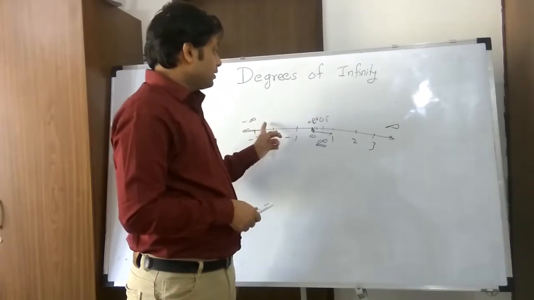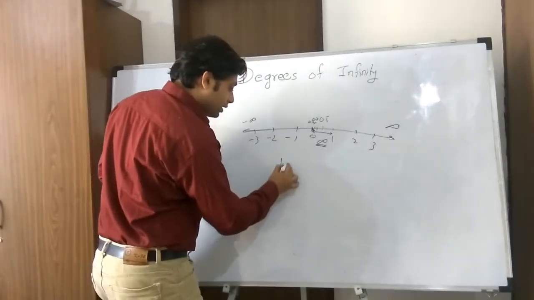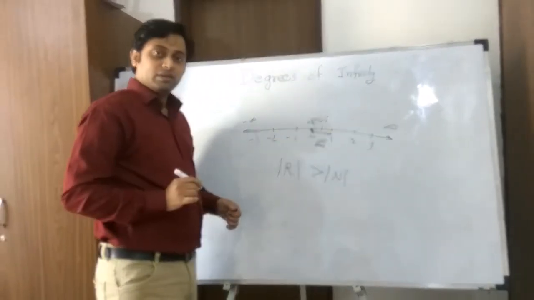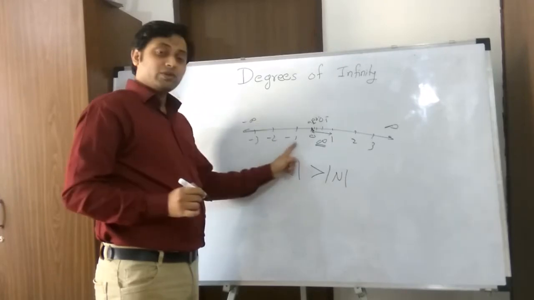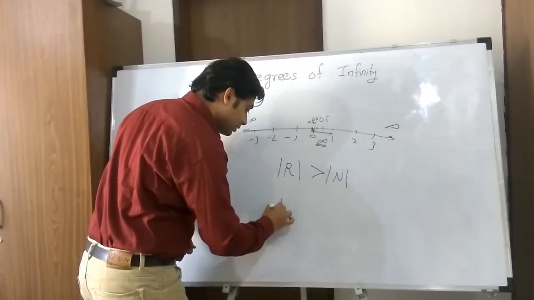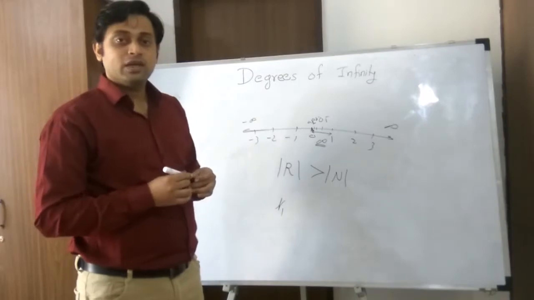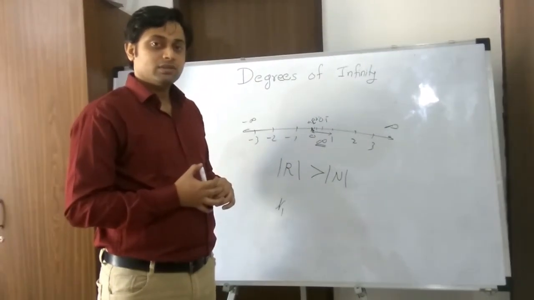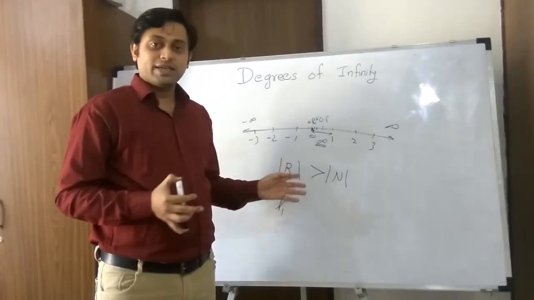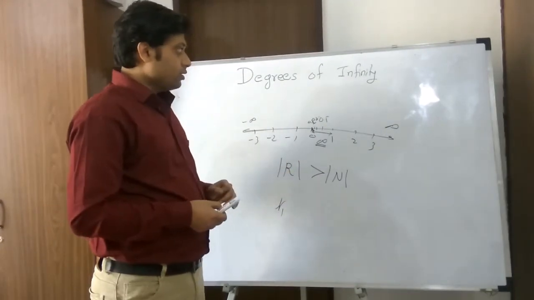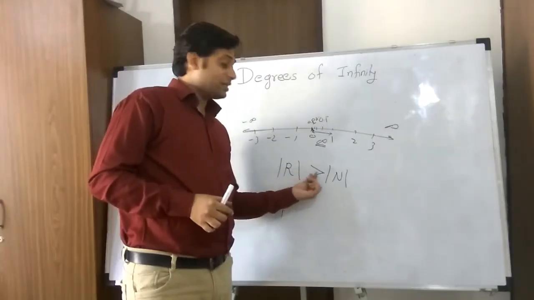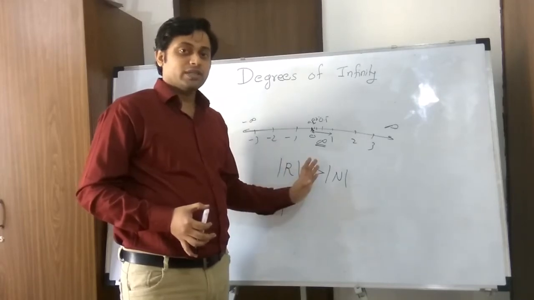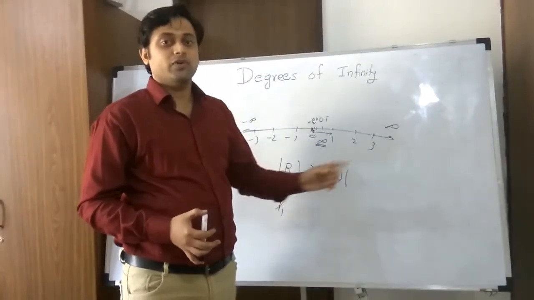And that's why the cardinality of real numbers is larger than the cardinality of natural numbers. And Cantor gave the symbol aleph 1 to this quantity. More on this aleph 1 in the next two to three minutes. Is it really aleph 1 or something else? We will see. But the point here is that real numbers are larger in number than natural numbers. And to prove this, we have used Cantor's diagonalization approach for real numbers.